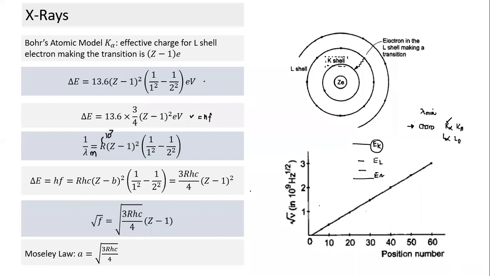If I take the energy of a neutral atom to be 0, unlike Bohr's model, then the energy of an ion having a vacancy in the K shell is called EK, and similarly EL. So this is the K alpha transition and this is the K beta transition. These are the things we need to know in the case of X-rays. That is all there is in X-rays. If you understand this much, we are okay with X-rays.